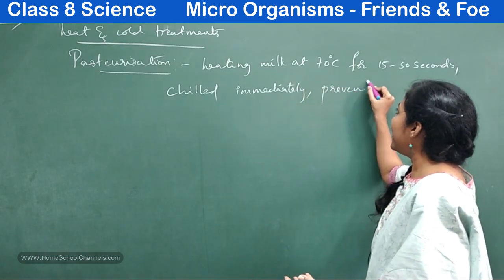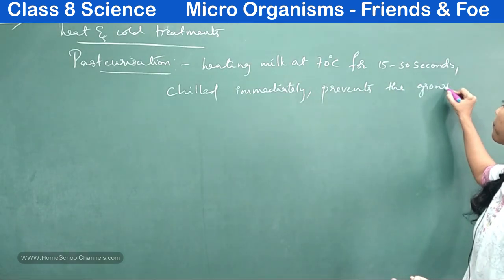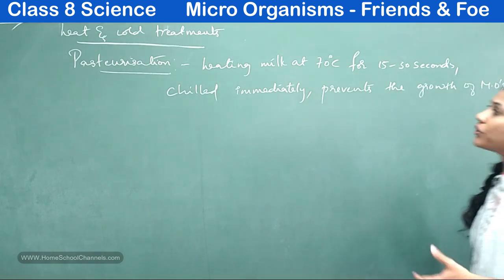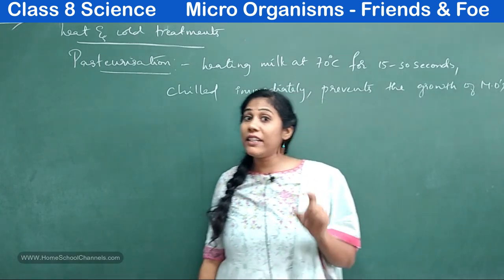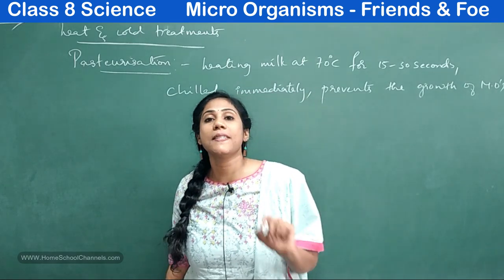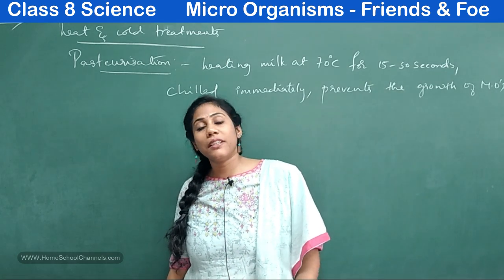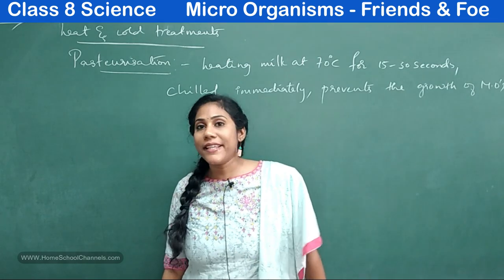If you do it like that, it prevents the growth of microorganisms. This process we call pasteurization, and it was invented by a scientist, Louis Pasteur. So this way we can protect milk products, especially milk, by doing pasteurization.